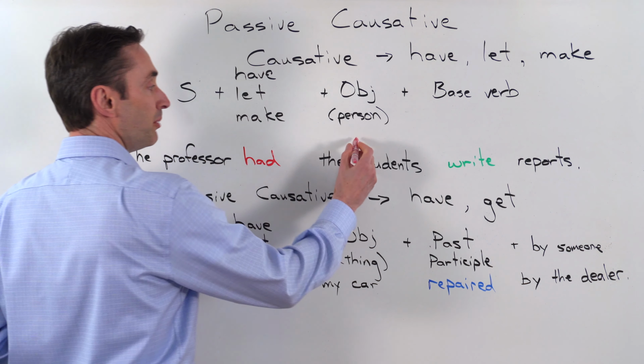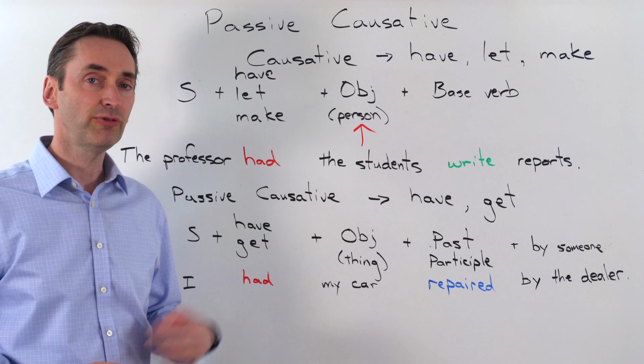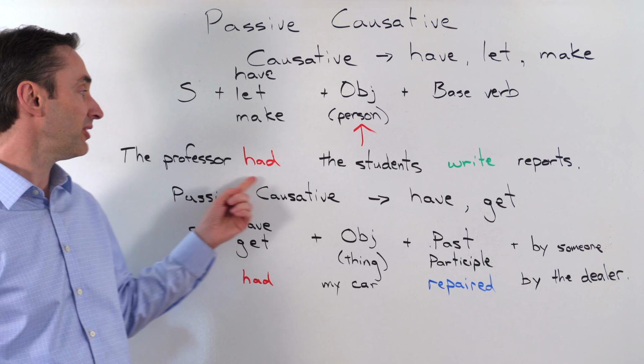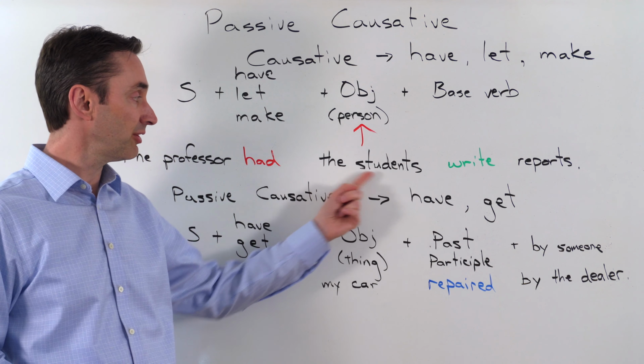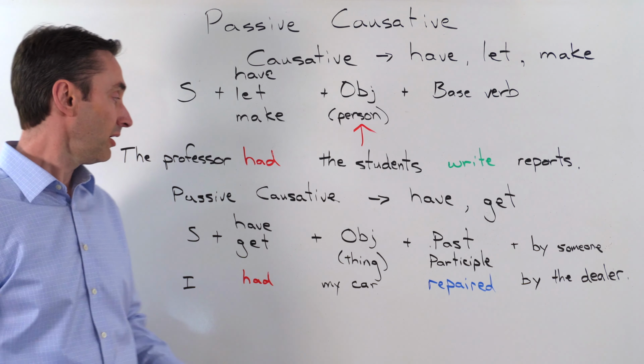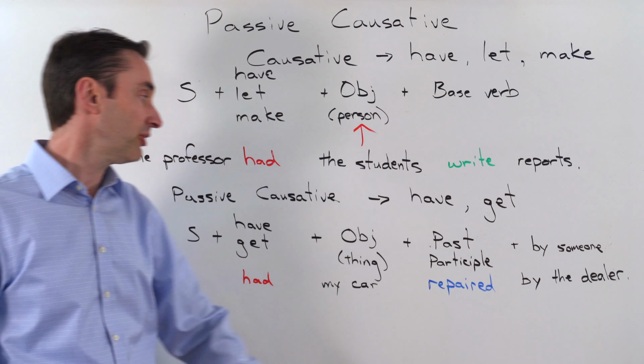The causative sentence focuses more on the person. Is more of a focus in the sentence. The professor had the students write reports. They're focusing on the students in this case. With the passive causative, I had my car repaired by the dealer.